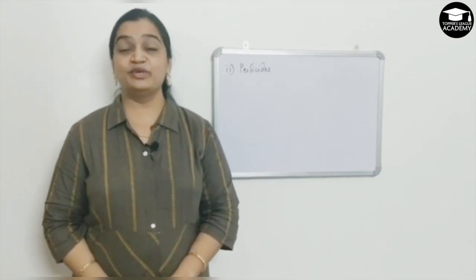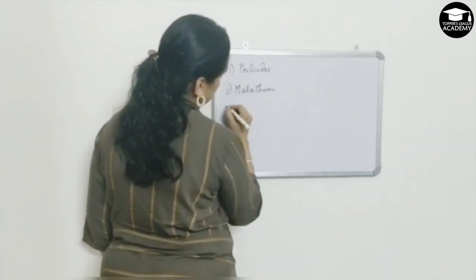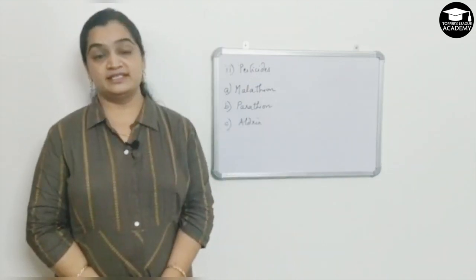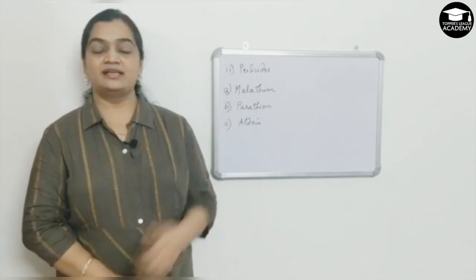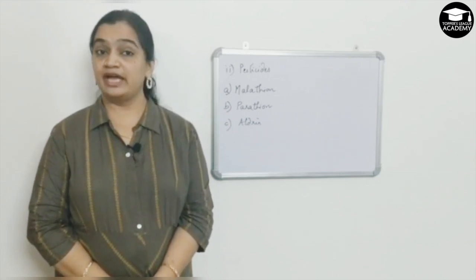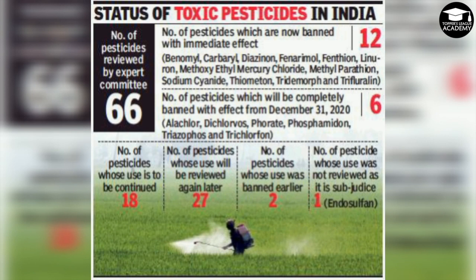Let me write down few examples of pesticides for you. So these are the name of few pesticides. For example, malathion, parathion and aldrin. There are many more such under these categories. But we have to be very careful while using it for plants. These are a few lists of toxic pesticides that are banned in India. You will know here that the pesticides are reviewed by expert committee team.